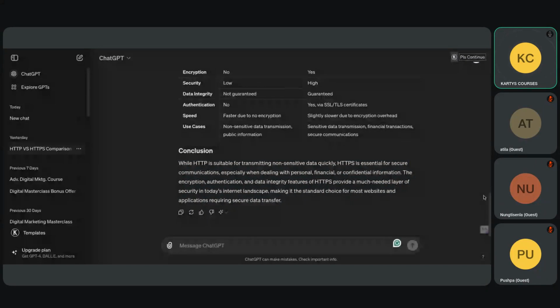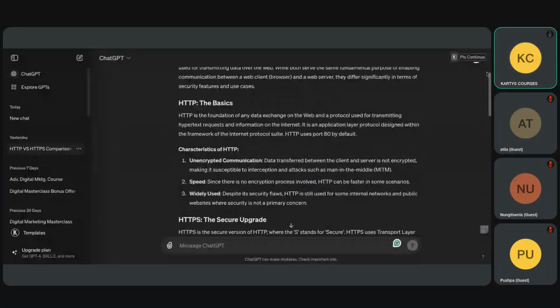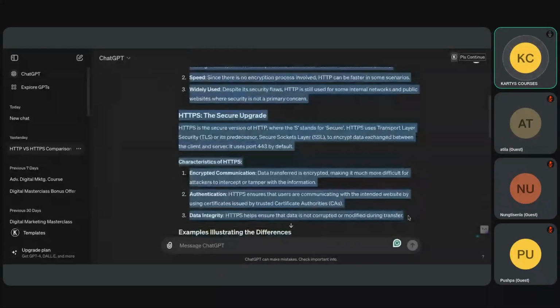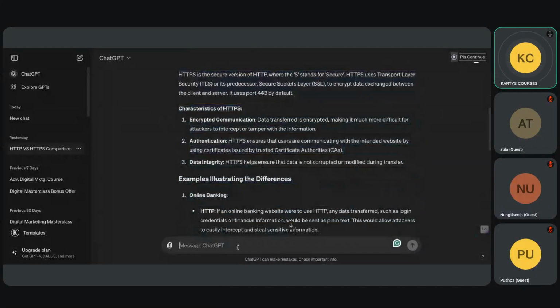So this is the prompt, right? Let's say I've written this only. So I'll ask ChatGPT to do this: please rewrite the content and summarize it in simple words.